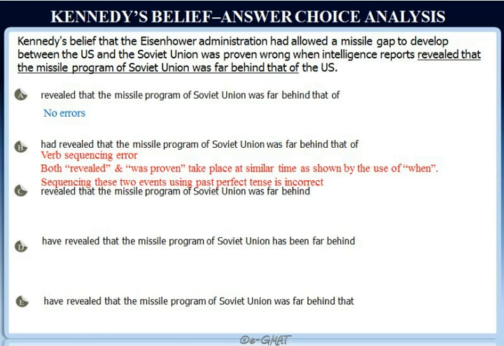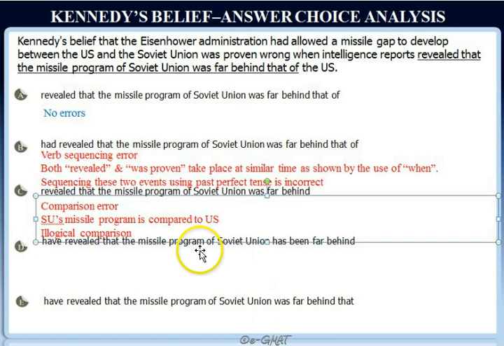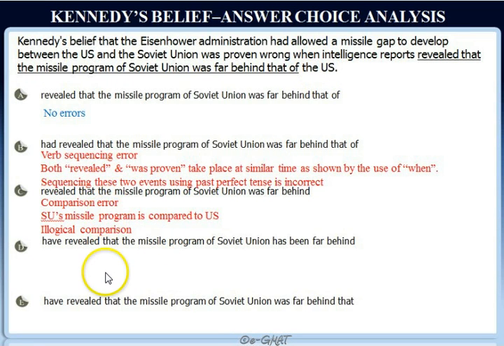And here when we consider the entire comparison, we see that there is a comparison error, because now we are comparing Soviet Union's missile program with the US itself. So you're comparing the missile program of a country with the other country and not with the missile program of that country. So there is a comparison error here. Now let's look at choice D. Have revealed that the missile program of Soviet Union has been far behind the US.